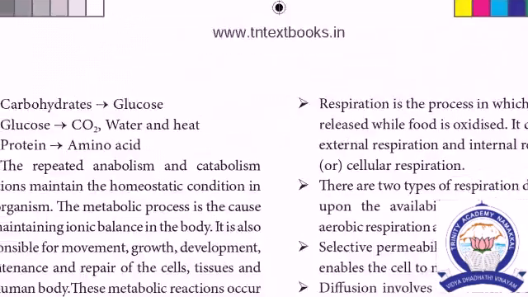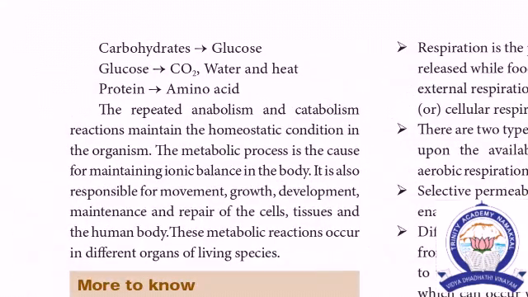In catabolism, the carbohydrate is converted into glucose. Glucose is converted into carbon dioxide, water and heat. Proteins are converted into amino acids. In our body, anabolism and catabolism repeat. இது அப்படியே நம்மளுக்கு ரொட்டீனாக நடக்கிறதுனால தான் நம்ம பாடி homeostatic conditionல பேலன்சிங்காக இருக்குது.